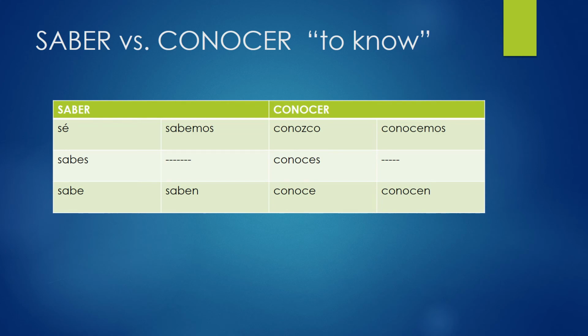Two verbs that might drive you crazy when you're getting to know Spanish are saber and conocer. They both mean the same thing, to know. However, you cannot use these interchangeably. So on the left, you have the different forms of saber in the present form. And on the right, you have the different forms of conocer. As you can see, they're both irregular, so you're going to have to memorize them.